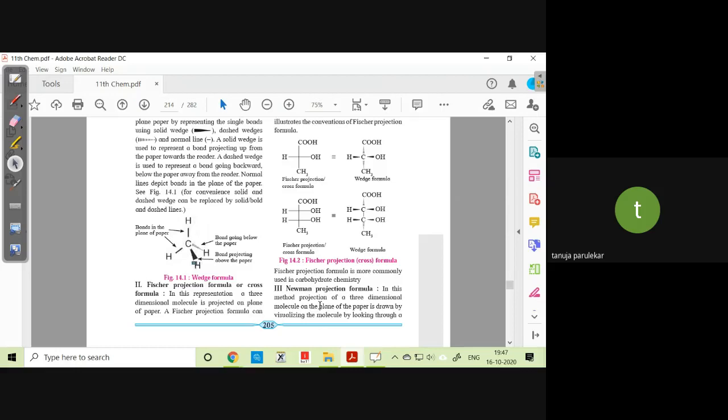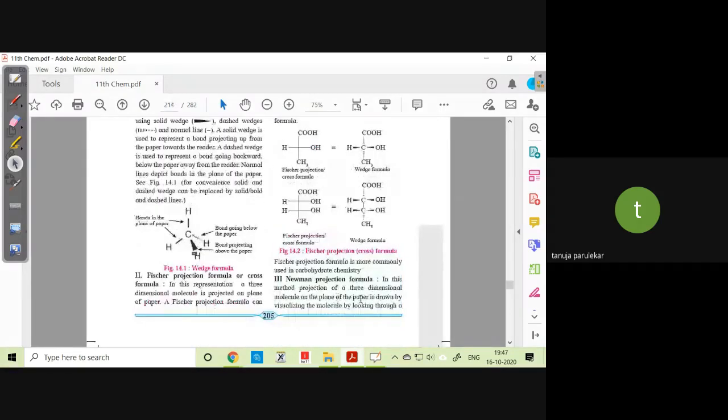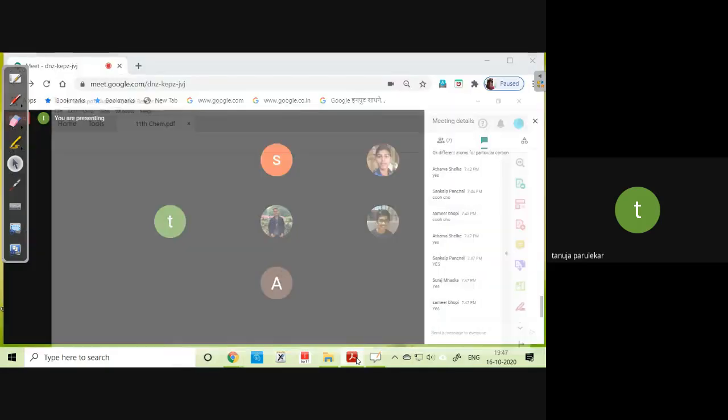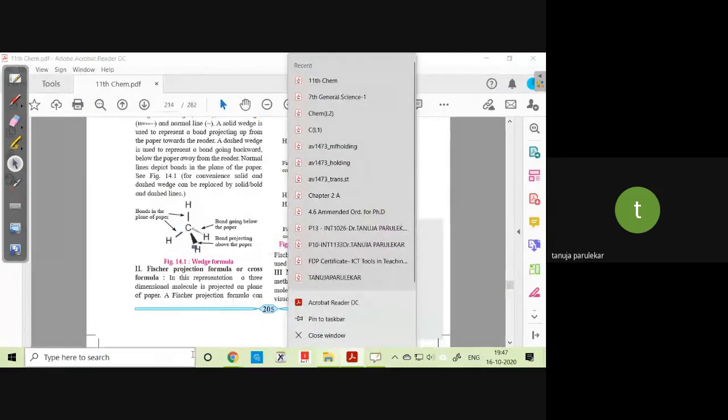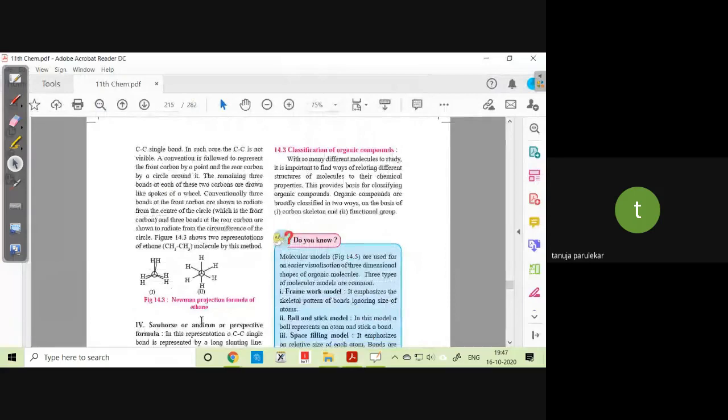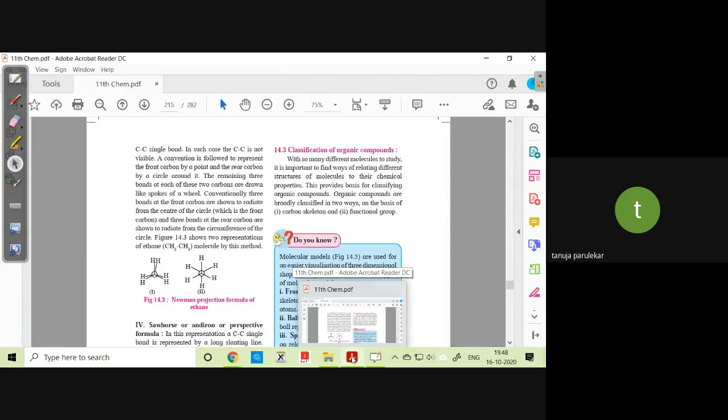See, now next is Newman projection formula. In this method, projection of a three-dimensional molecule on the plane of the paper is drawn by visualizing the molecule by looking through a CC single bond. In this case, the CC carbon-carbon bond is not visible. A convention is followed to represent the front carbon by a point. Okay, in this case, let me just come back to my structures.